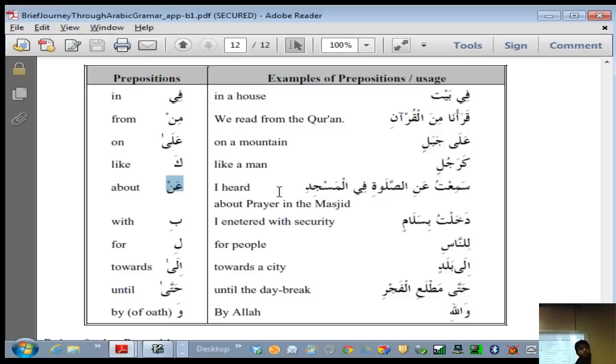Going forward, our discussion on grammar will be more comprehensive, because we'll pick up one topic and discuss it. These are just a few charts that I wanted to quickly pass by, because there's not much to talk about. We don't want to practice grammar for the sake of grammar. We want to see it with the verses. So with that, inshallah, we'll end.